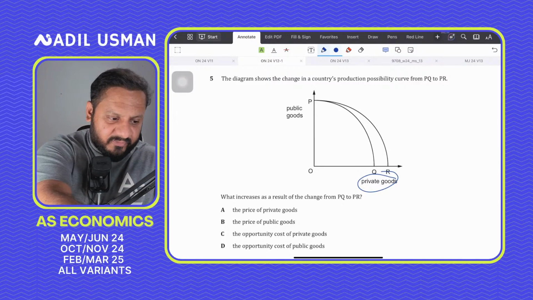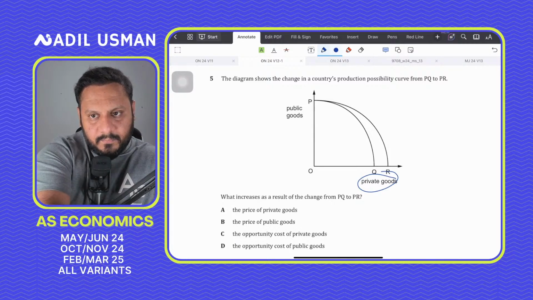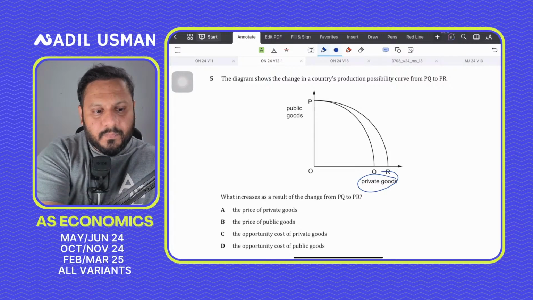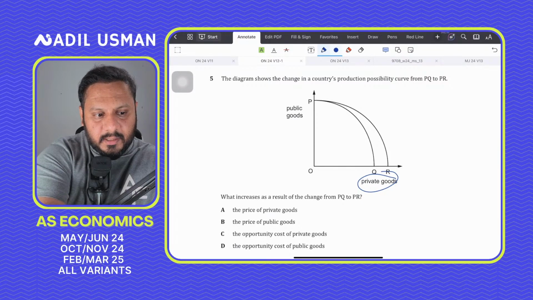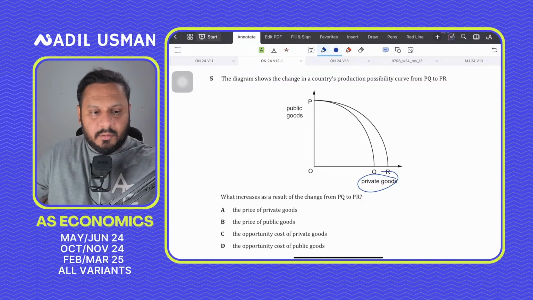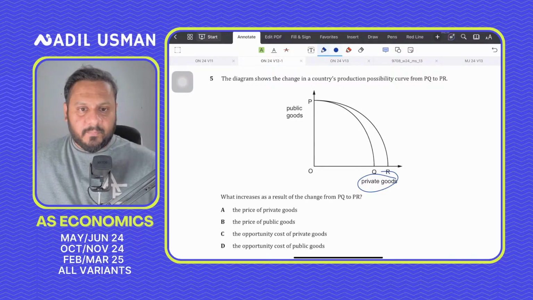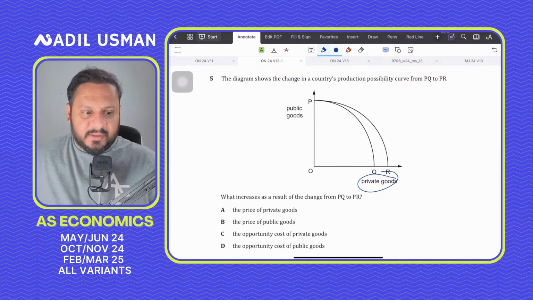Okay, guys, question number 5. What would be the answer to question number 5? Could anyone tell what would be the answer to question 5 here? Yes, guys, question number 5. What would be the answer to question number 5?